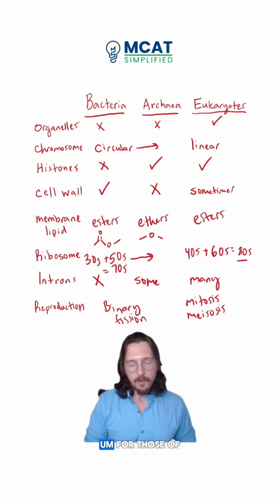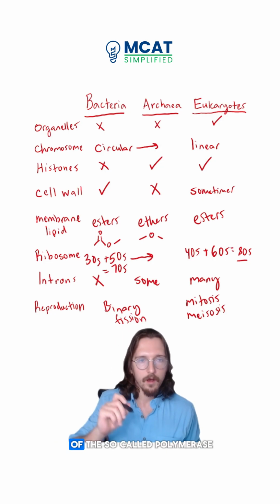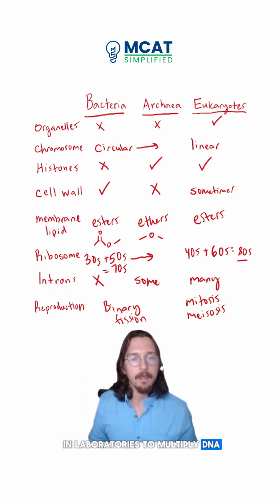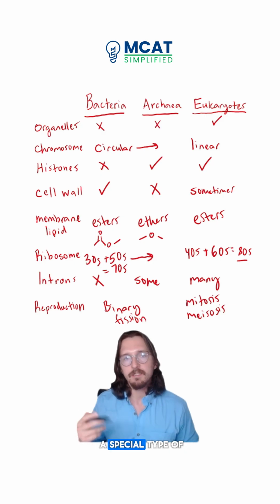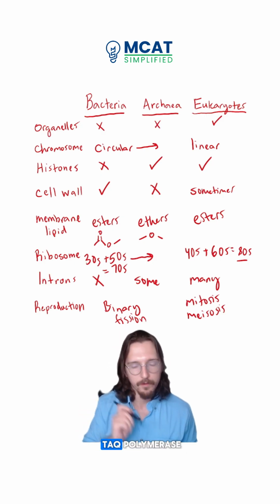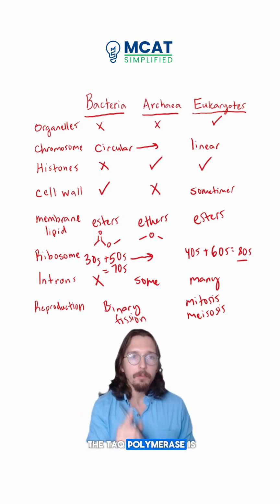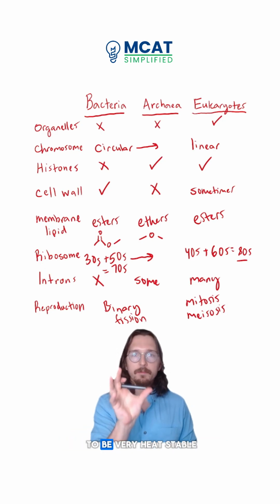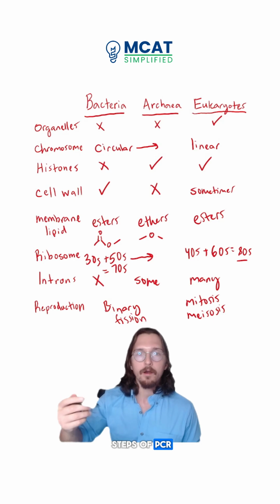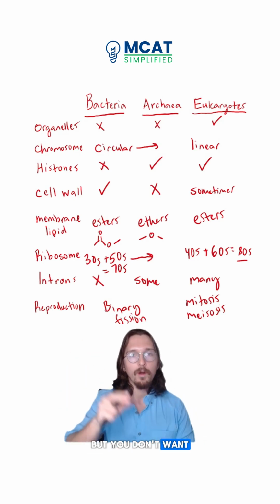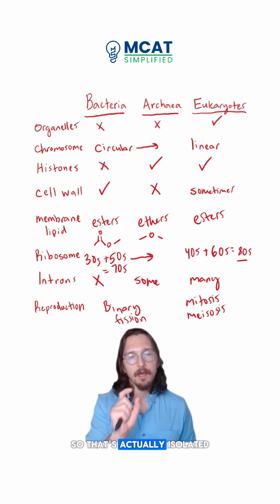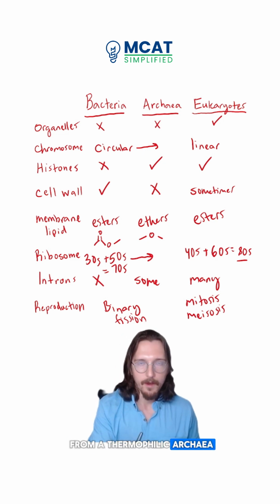And actually, for those of you that are aware of the so-called polymerase chain reaction, which is commonly used in laboratories to multiply DNA, that process uses a special type of DNA polymerase, which is called the Taq polymerase, TAQ. And the Taq polymerase is actually isolated from archaea. The reason is that polymerase needs to be very heat stable, because one of the steps of PCR is to increase the temperature substantially, but you don't want to denature and make dysfunctional the DNA polymerase, so you need a heat stable one, so that's actually isolated from a thermophilic archaea, the Taq polymerase.